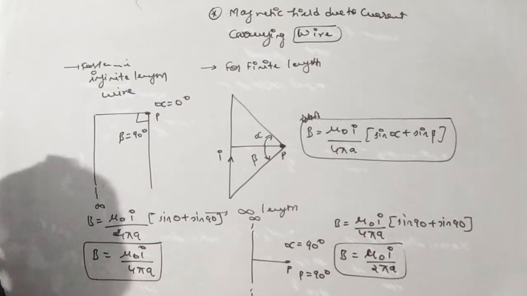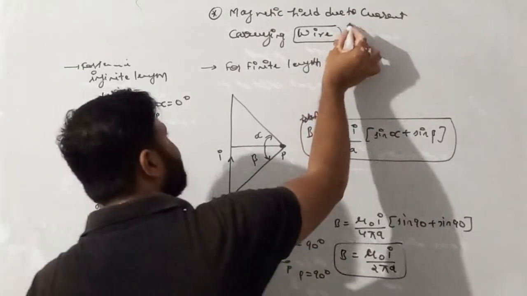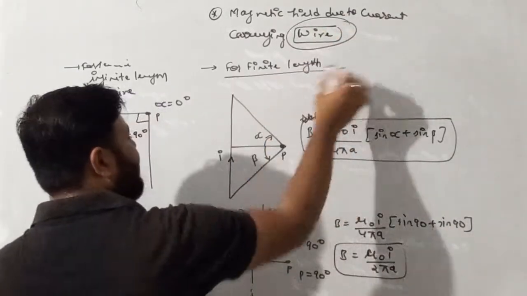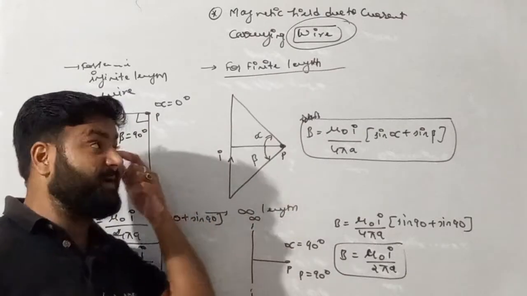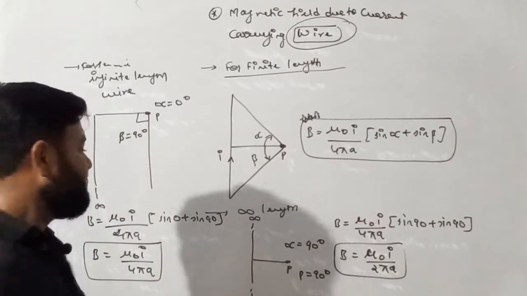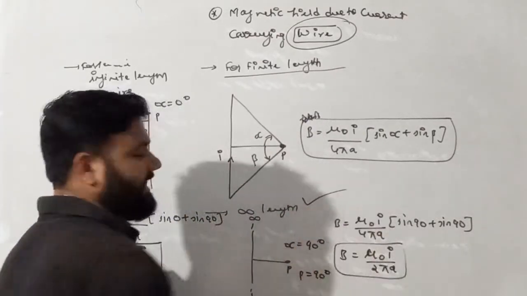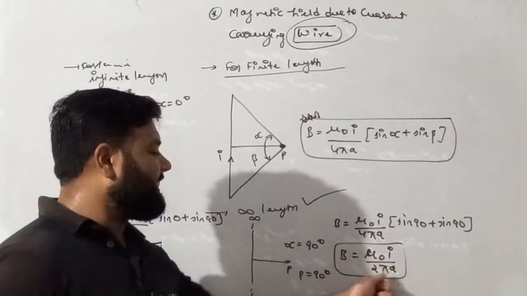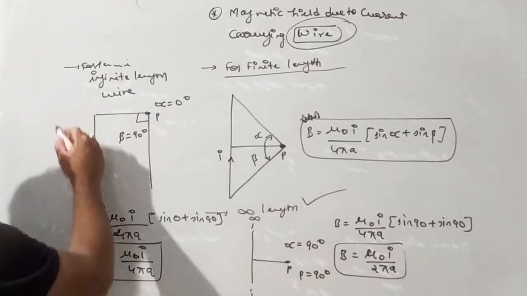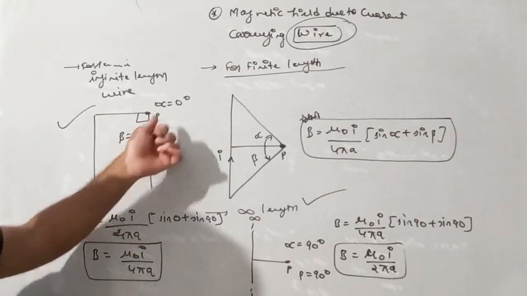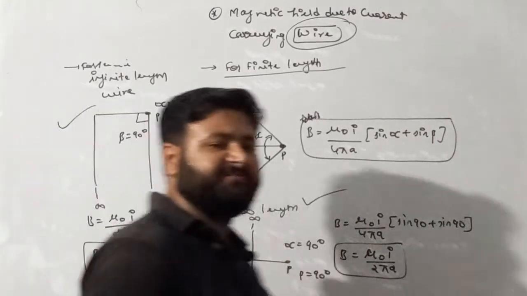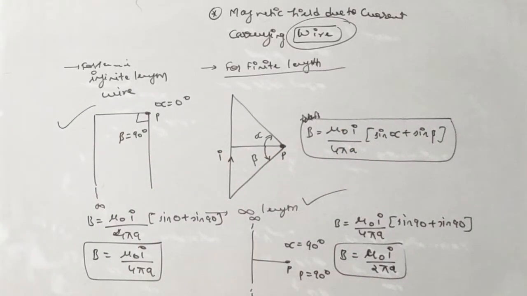Remember, my dear student, for a finite wire it is mu naught I by 4 pi a times (sin alpha plus sin beta). For an infinite length wire, it is mu naught I by 2 pi a, and for a semi-infinite length wire at any point P, the magnetic field is mu naught I by 4 pi a. This topic was discussed already in the last class.